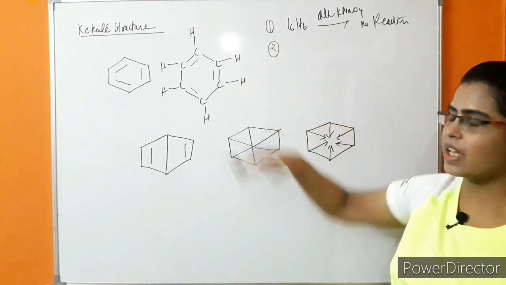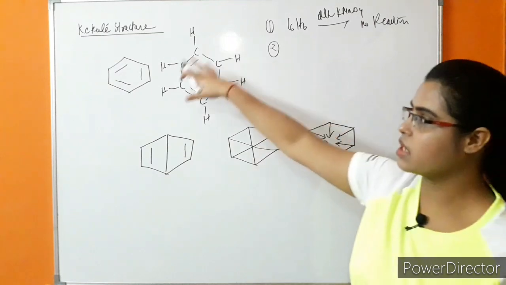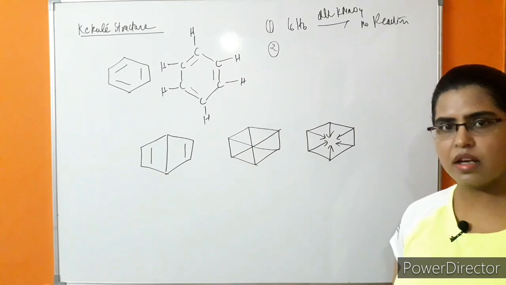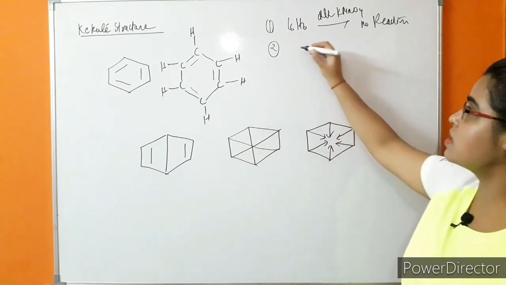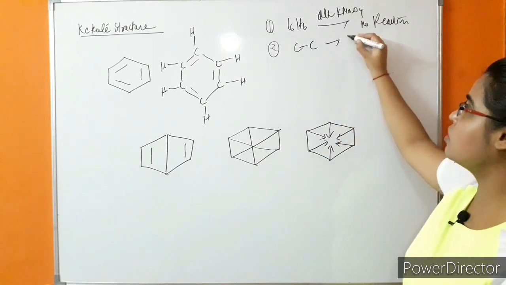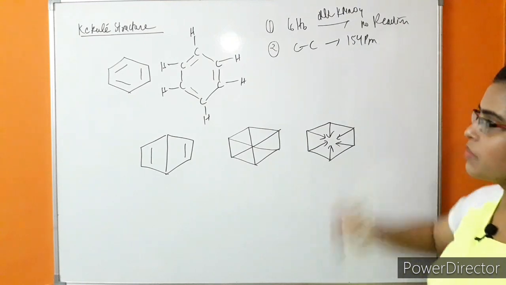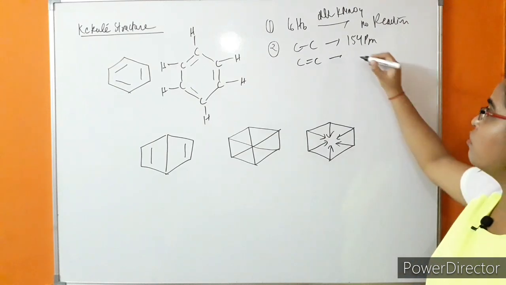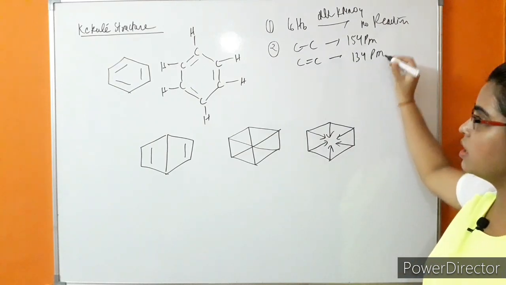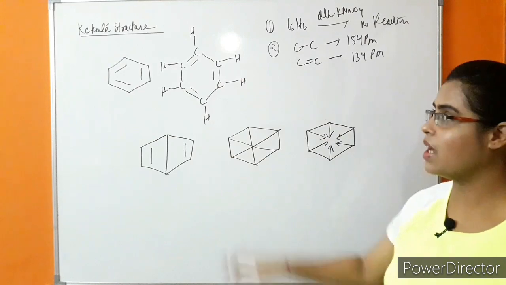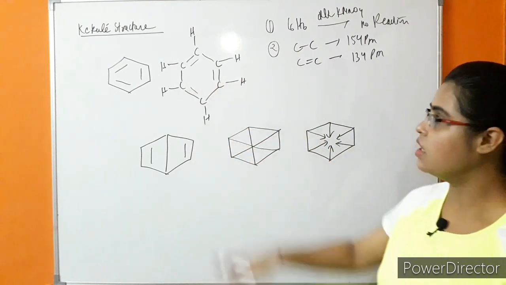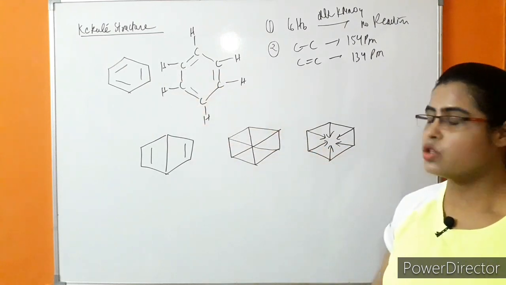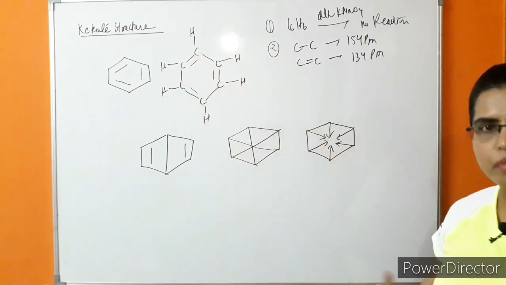Second, in this Kekulé structure, there are alternate single and double bonds. We know that a C-C single bond has a bond length of 154 picometer and a C=C double bond has a bond length of 134 picometer. So in the Kekulé structure, with alternate double and single bonds, there should be a difference in bond length.